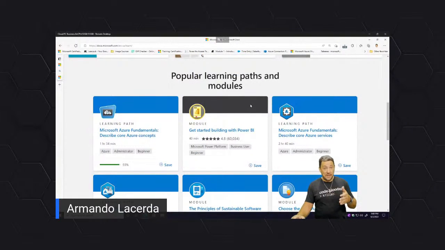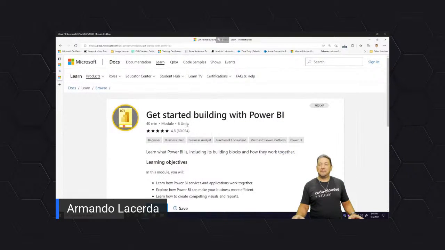The whole session today will be about getting to one of these learning paths specifically for PowerShell and starting to learn it. But if you want to get into Power BI, which has nothing to do with PowerShell, although they share the first name, right? Power. Microsoft liked this name Power for a lot of things. So if you want to learn Power BI, you can click in here into Power BI, and then you get to a learning path of 6 units. They timed this one to be about 40 minutes.